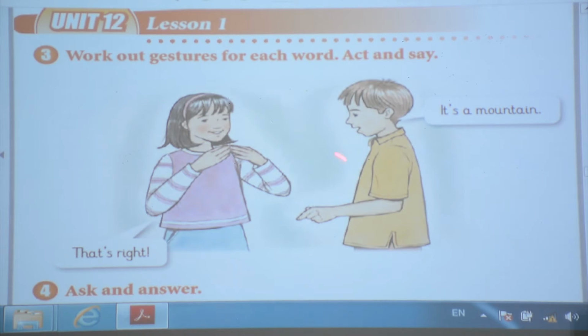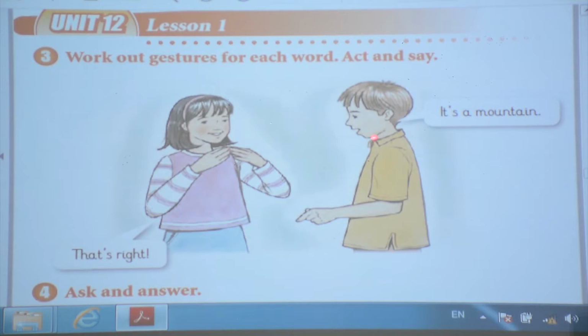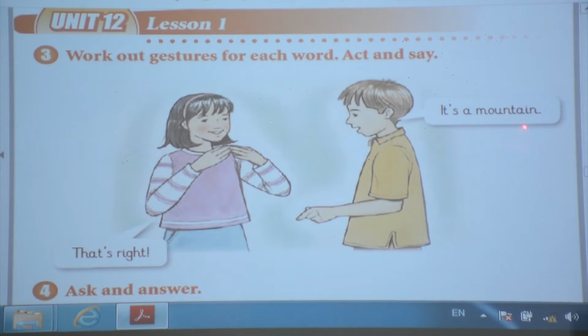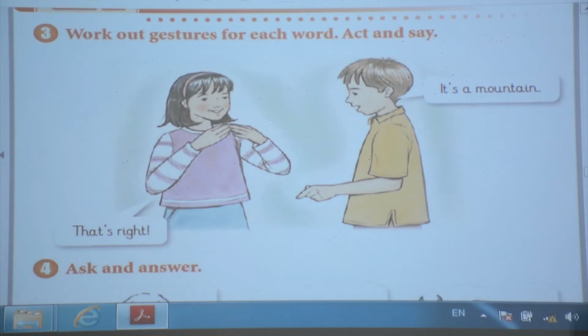She acted mountain with her hands, okay? And she said, what is it? What is this gesture? He said, it's a mountain, okay? And she said, that's right, it's a mountain. Do you know what's gesture? It means just like a picture, how to present your picture and to show your diagram. Just like a mountain, okay?